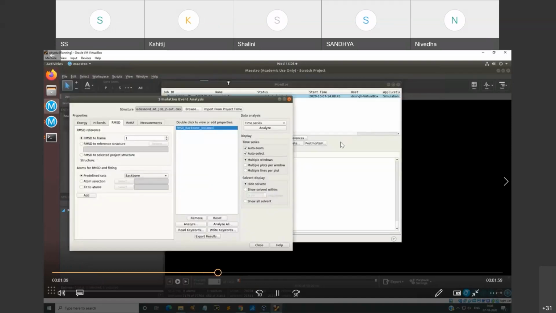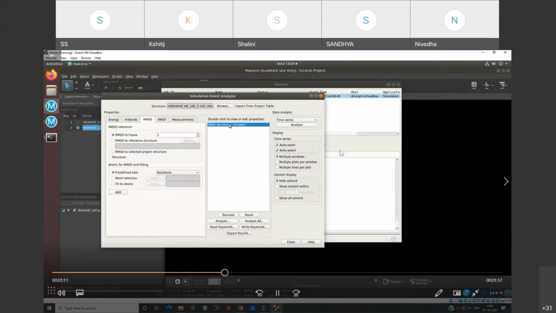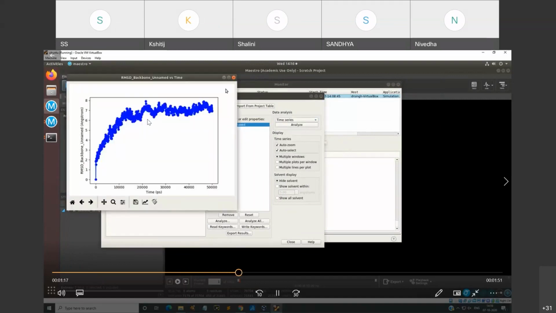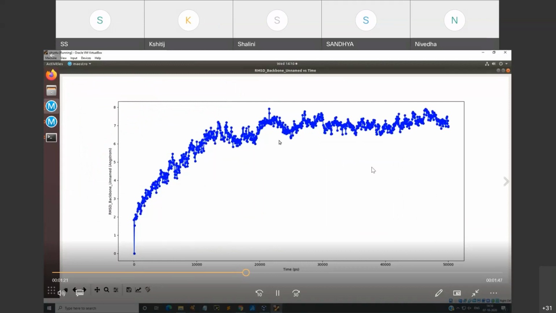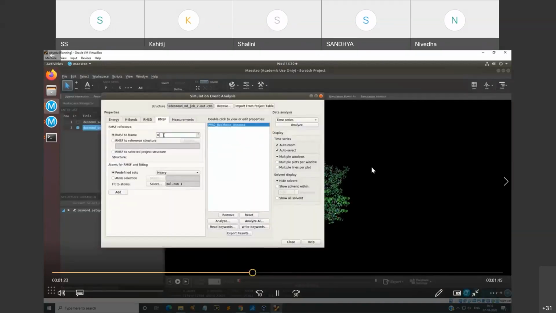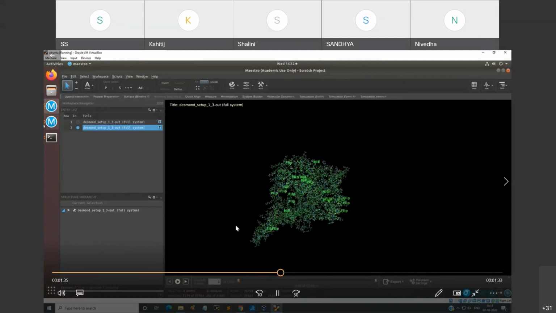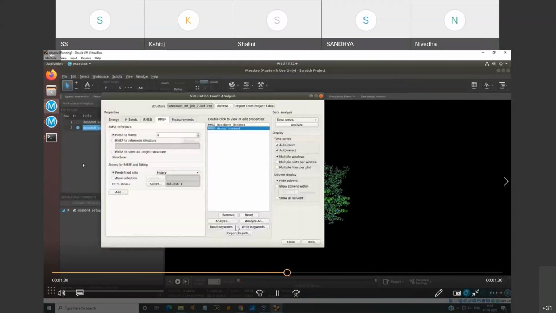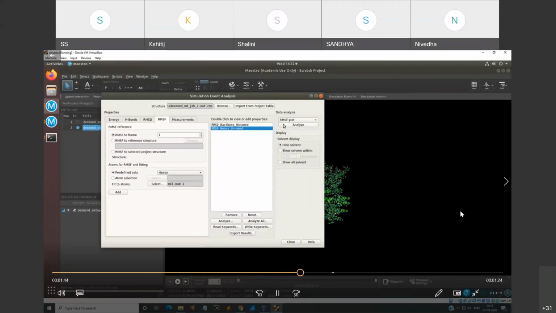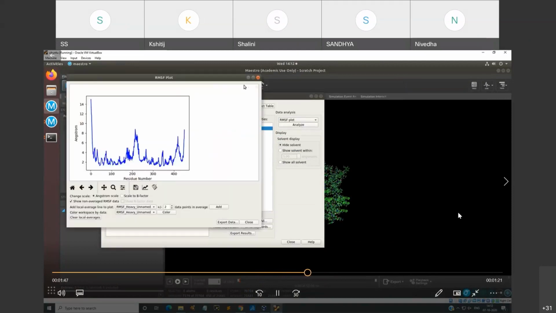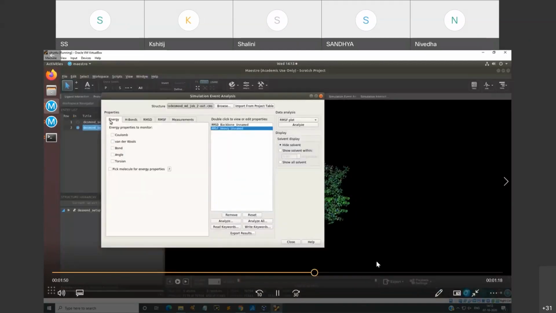So this plot you can see, we will be seeing in the analysis tool of RMSD. So we will analyze, and this is the plot which one obtains for your RMSD backbone. So you can see for RMSF also you can, excuse me, analyze, and we can add this pre-filtering criteria over here in the box, and then do the analysis and see the plot in the simulation event analysis. So we'll click analyze, and then we will see the RMSF plot for this particular biomolecule of interest. So this is, you can see this is quite stable.